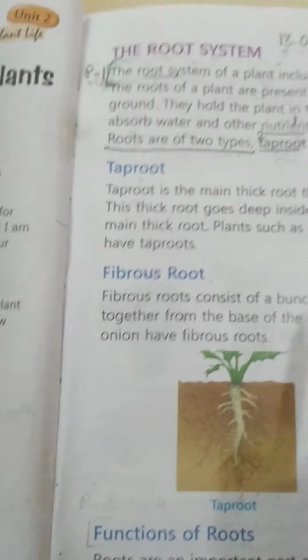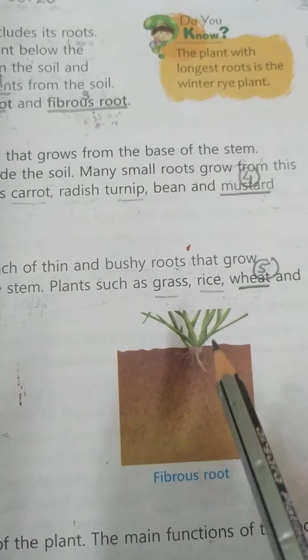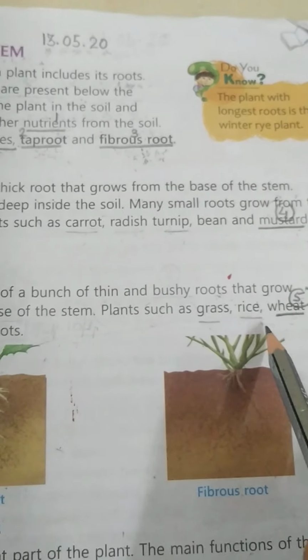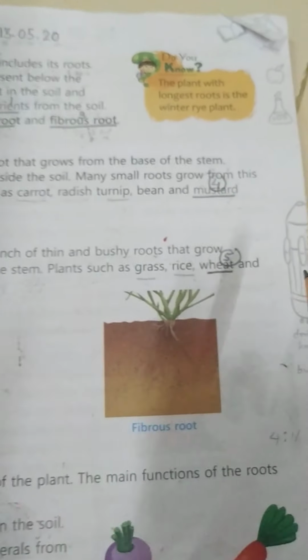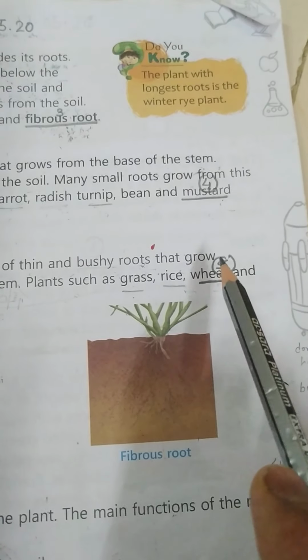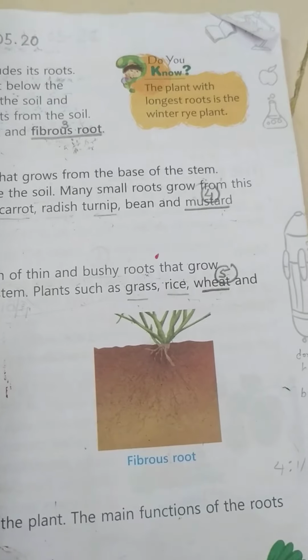Now see, which plants have such kind of root? Plants like grass, rice, wheat and onion have fibrous root. Now mark this fifth new word, wheat. All of you have marked 5 new words.